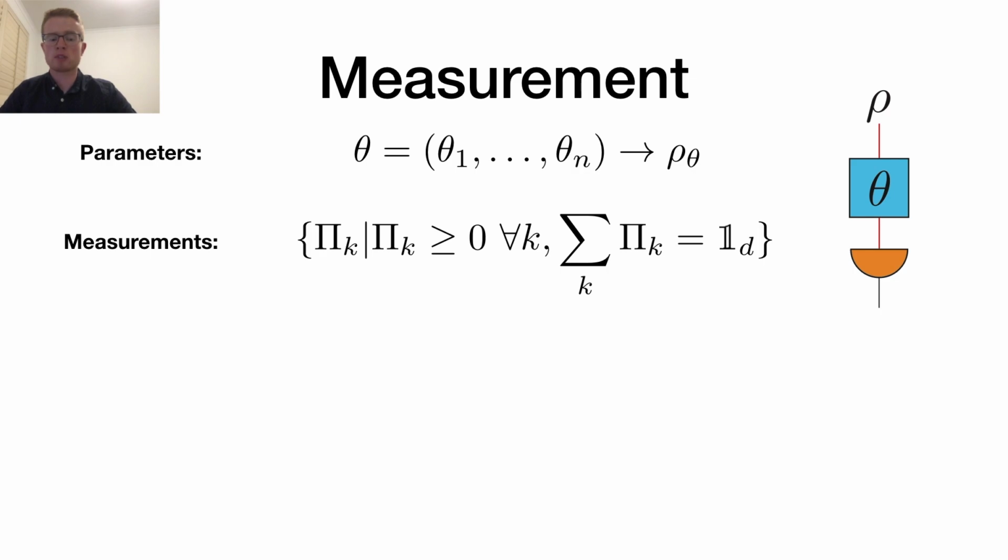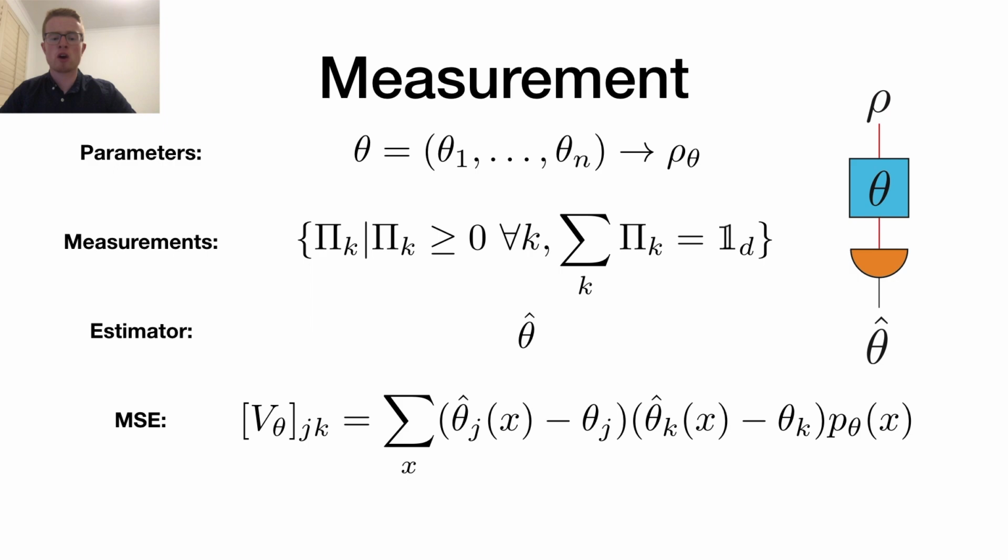The most general measurement in quantum mechanics is a positive operator valued measure, or POVM, denoted here by pi k. There are some conditions these POVMs need to satisfy in order to be a physically meaningful measurement. Namely, they are required to be positive matrices and they must sum to the identity. Based on the different measurement outcomes that are obtained, an estimate of theta is produced through some unbiased estimator. With sufficiently many samples, the estimated parameters should converge to the true values.